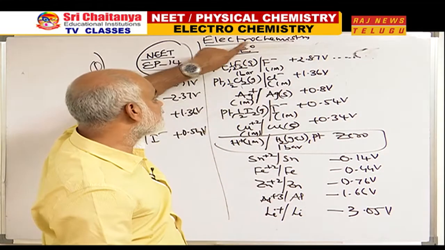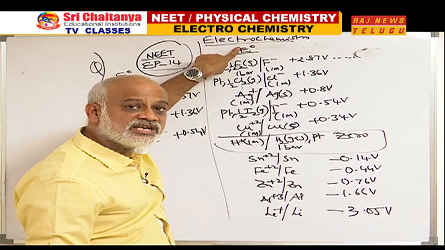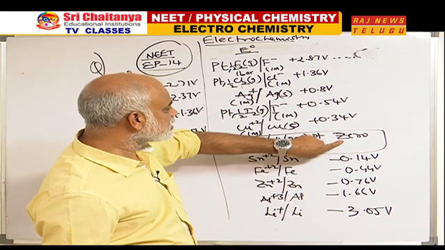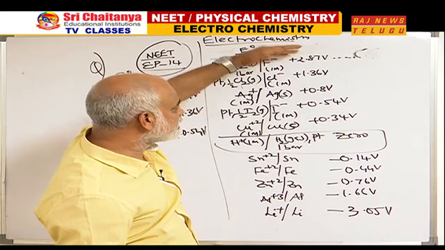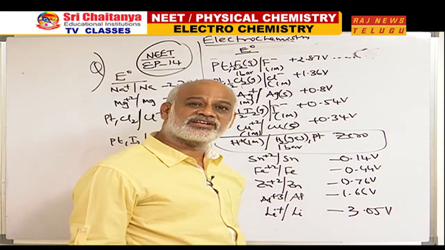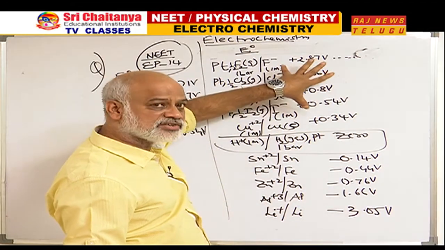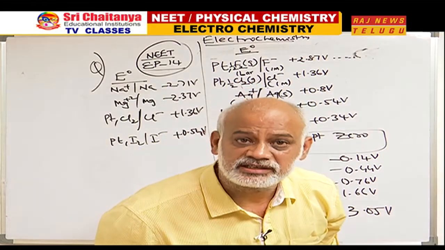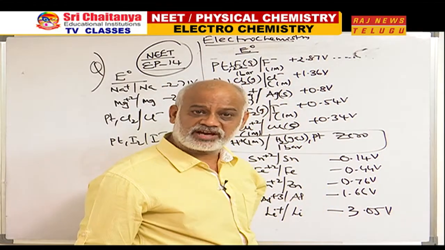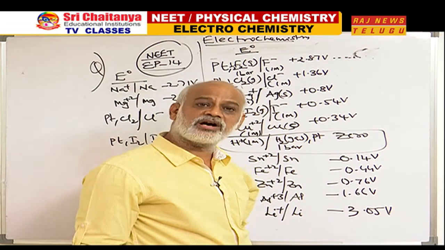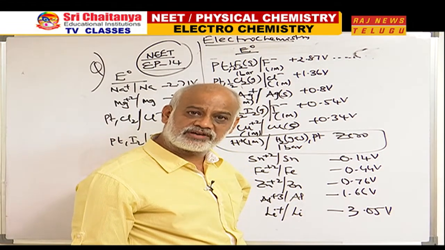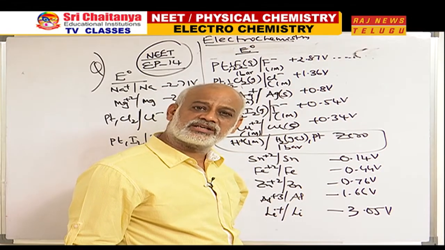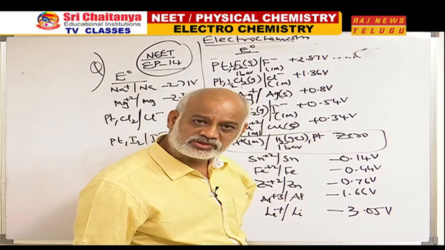They are all indicating that the E naught that I am representing is the SRP value. What are the SRP values I wrote? All these which I wrote are positive. You can see they are written in decreasing order. These are all having positive values. I once again want to tell you: all non-metals will have their SRP values positive.